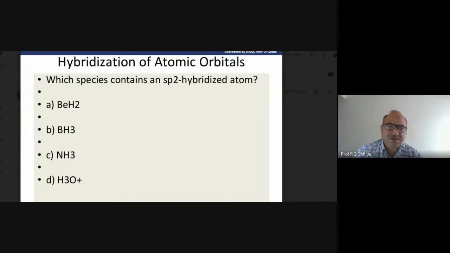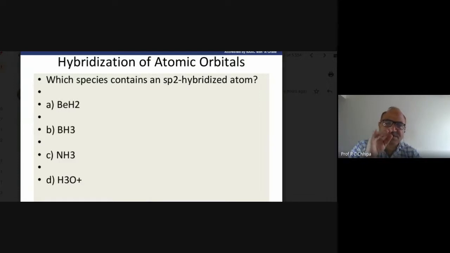Boron has the electron configuration 1s2, 2s2, 2p1, and the s and p atomic orbitals have nearly the same energy.